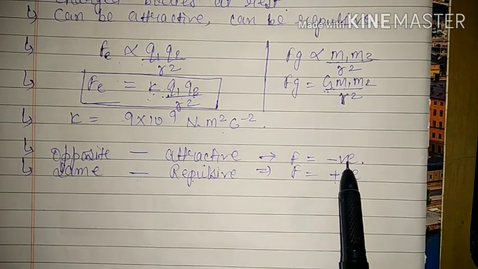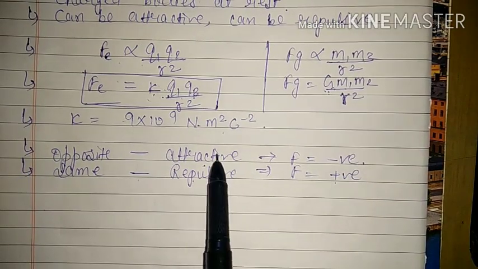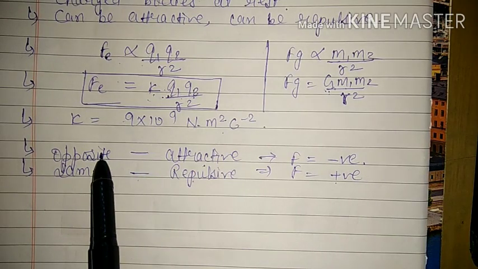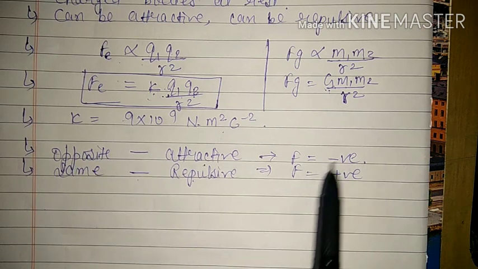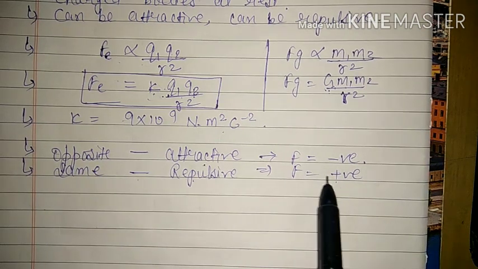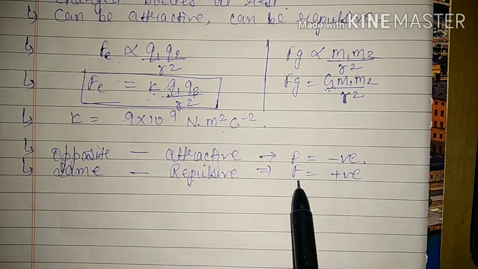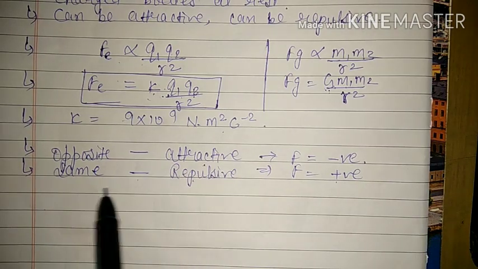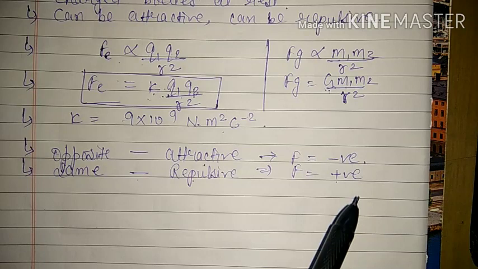If it has a negative sign, that implies it is an attractive force, and obviously the charges are of opposite nature. And if the force is positive, then obviously the force is repulsive and the charges are of the same kind, so it has a positive sign.